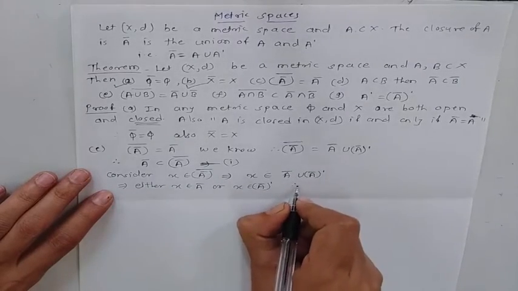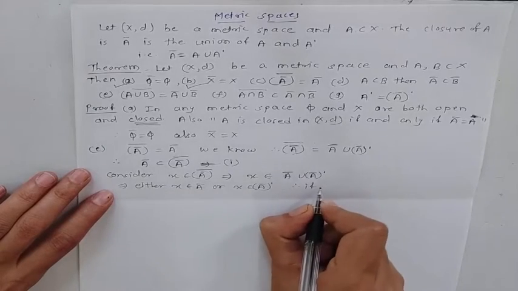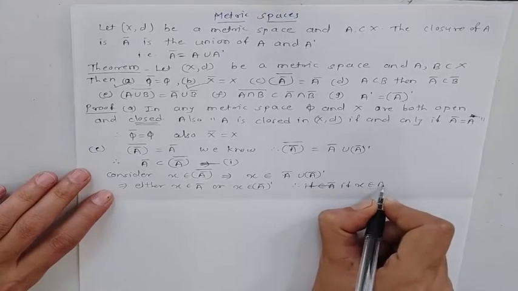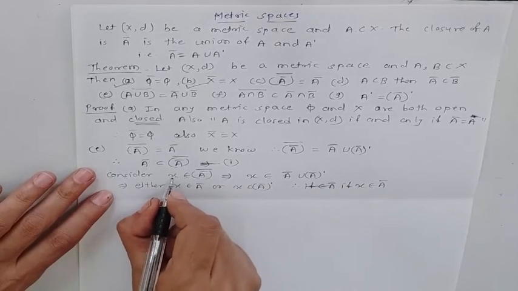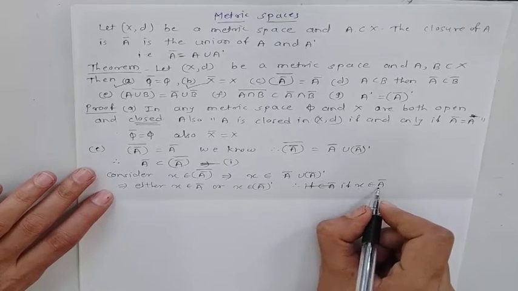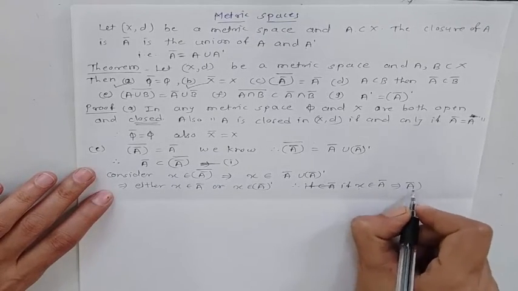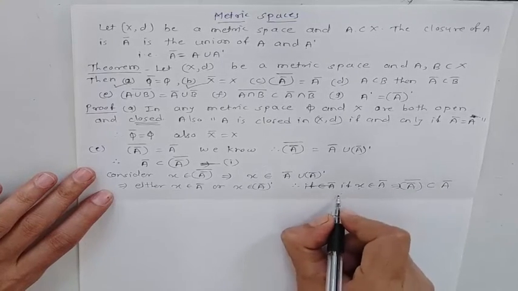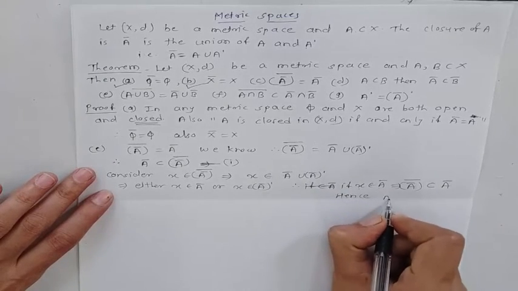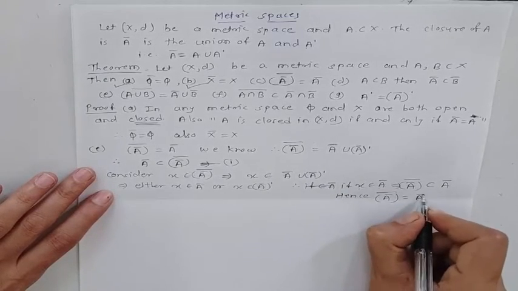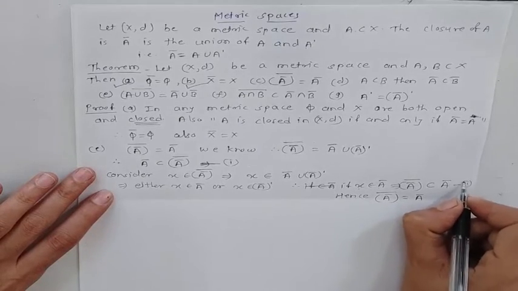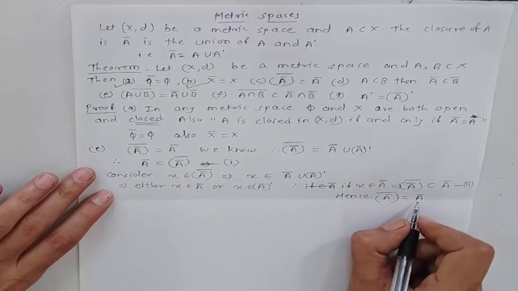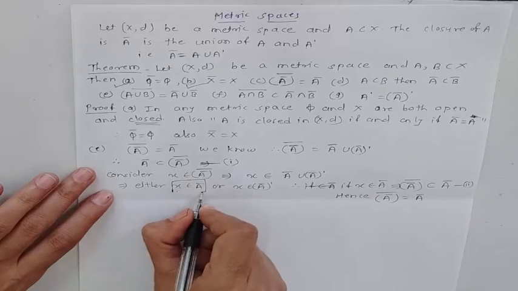If x belongs to A bar, then A bar bar is subset of A bar, and in that case, hence A bar bar is equal to A bar, because if we consider this second statement and this is first statement, then from 1 and 2 we will say that these two sets are equal. This is for first condition, x belongs to A bar.